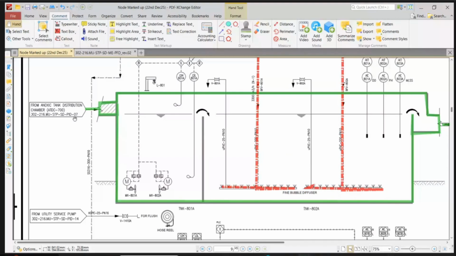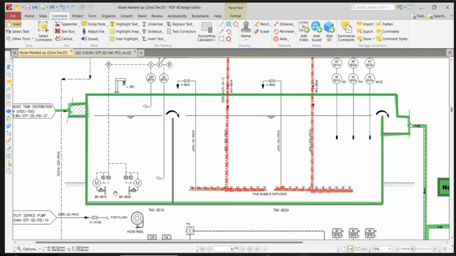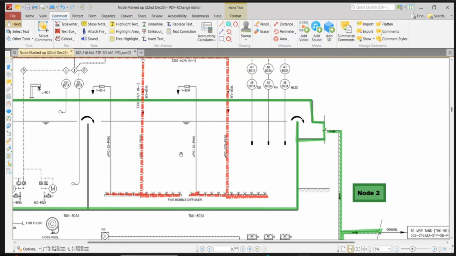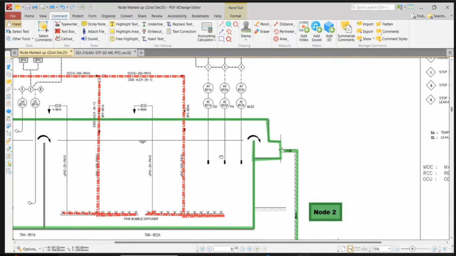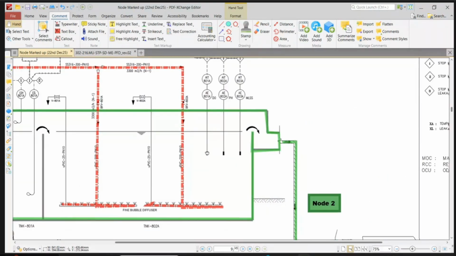So let us focus on no flow, less flow. Up to here we have seen. Here, this mixture I have considered. And what are the causes for no flow? I'm not able to see any no flow scenario here.